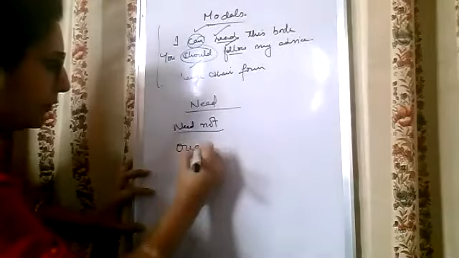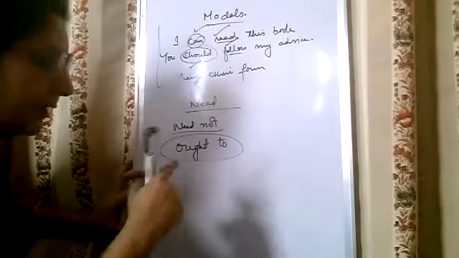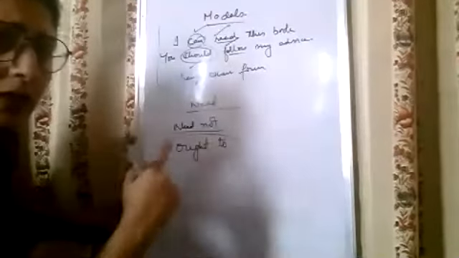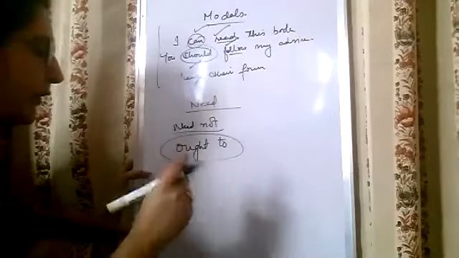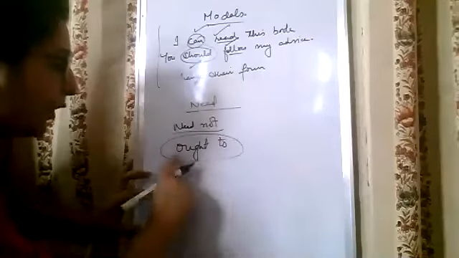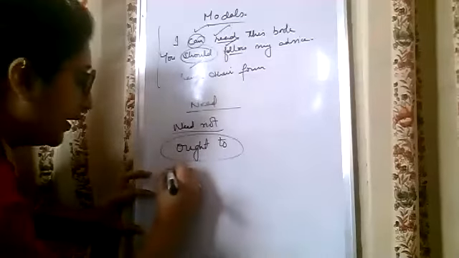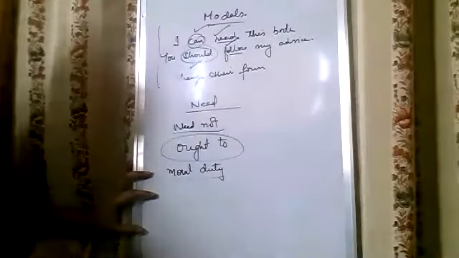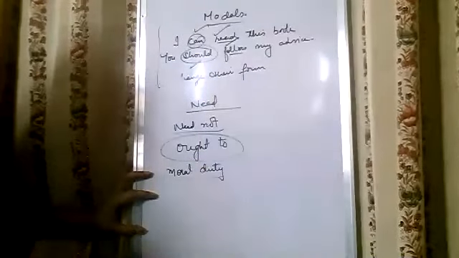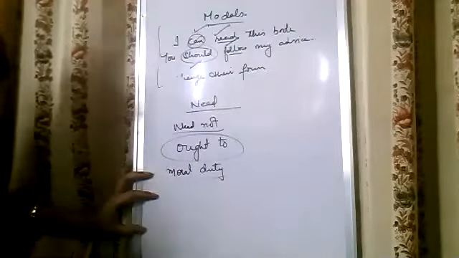Next, we have ought to. What is the difference between ought to and should? Some people say that should and ought to can be used alternatively, meaning their roles are interchangeable, but actually there is a little bit of difference. Should is used when there is obligation, but ought to is used whenever there is any moral duty. For moral duty, ought to is used. For example, we ought to respect our parents. We will never say we ought to follow traffic rules, no. We ought to respect our parents.